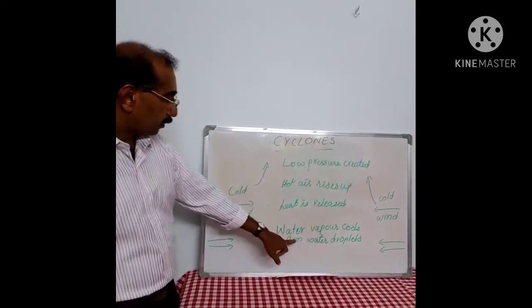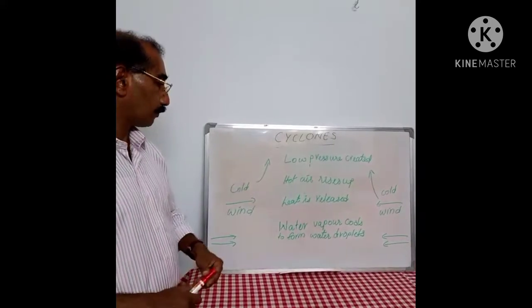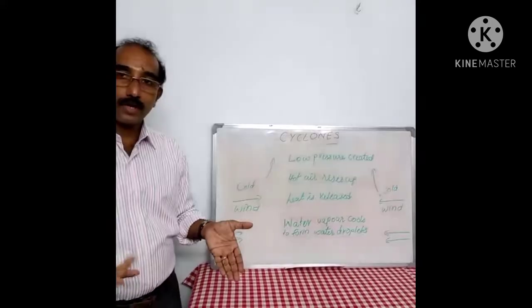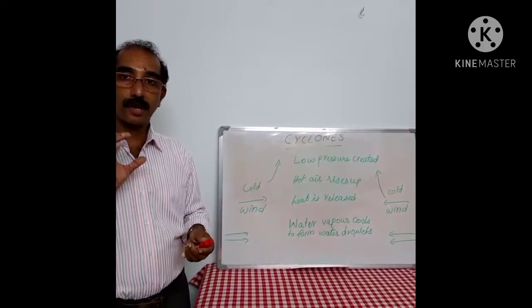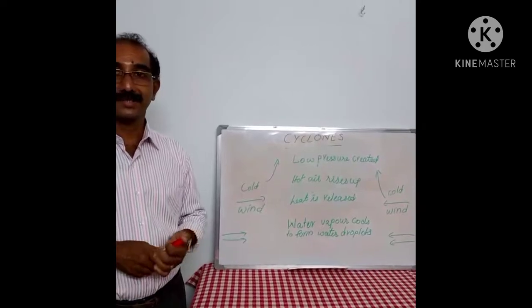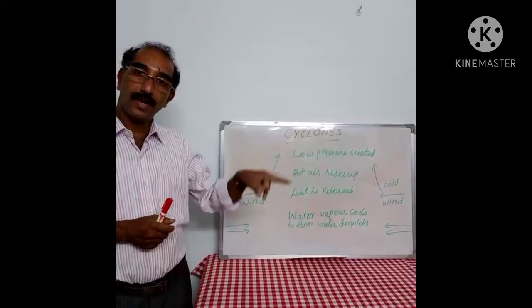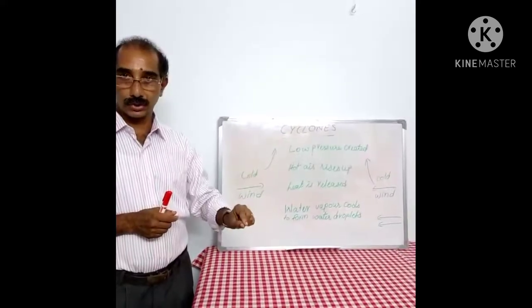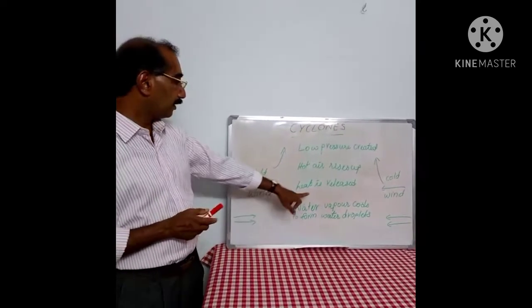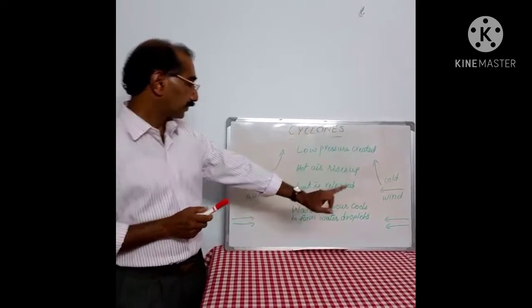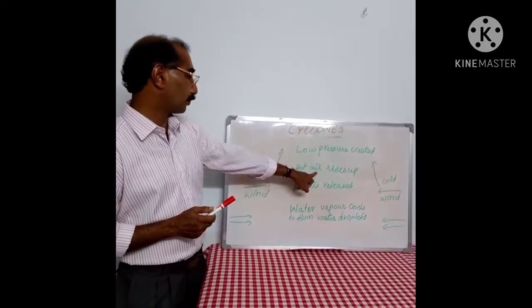And I am going to explain why heat is released when water vapor cools. You know, when water is going up as water vapor, water should absorb heat from the surroundings. That means water vapor is water plus heat. When this water vapor cools, the heat in it will be released. That heat will heat up the air in this region.